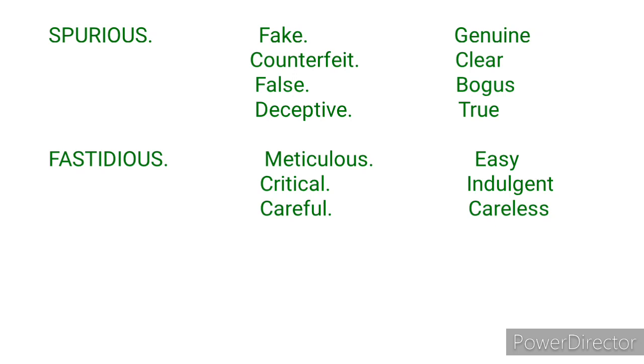The next one is fastidious. It means to be very careful about small details in what you do. To be very careful to the minutest details in what you do. Now, the synonyms are meticulous, critical, careful, and the antonyms are easy, indulgent, careless, uncritical. Now, if someone says you're a fastidious person, it means that you are a very careful person. You take note of details. You do not want to make mistakes in what you do.